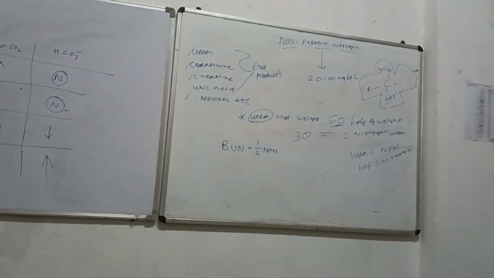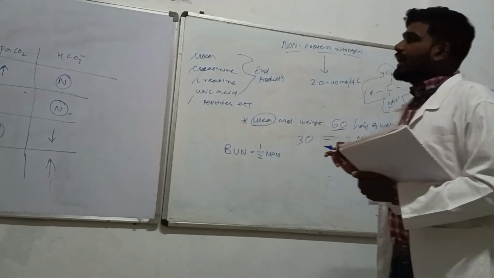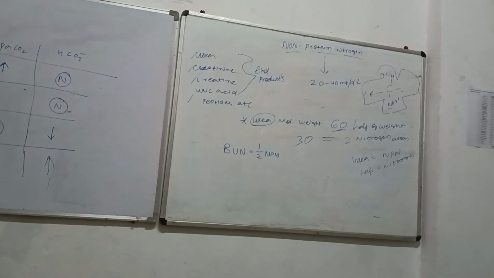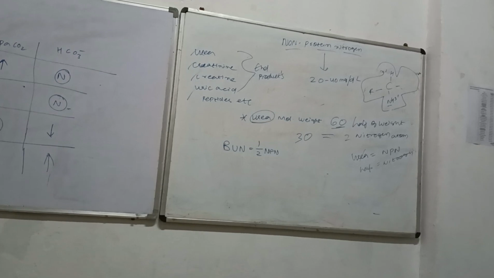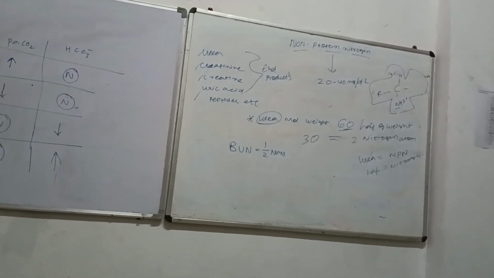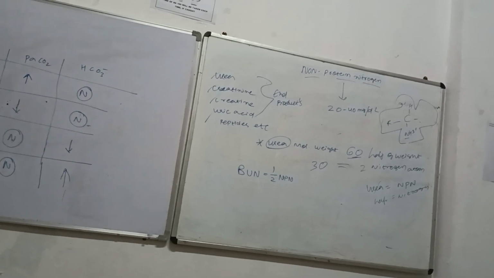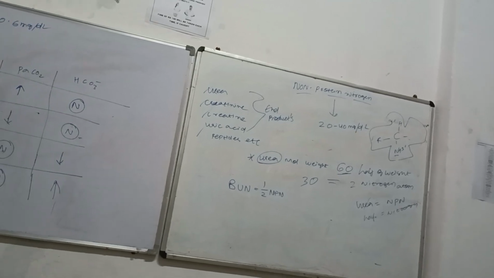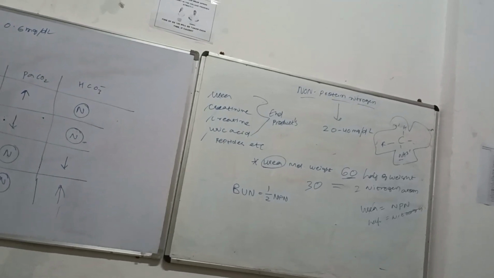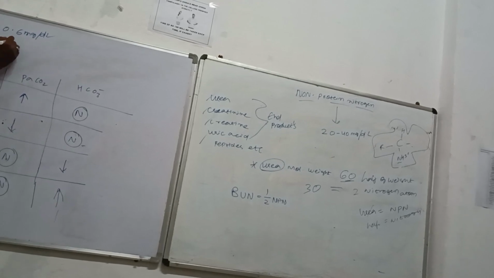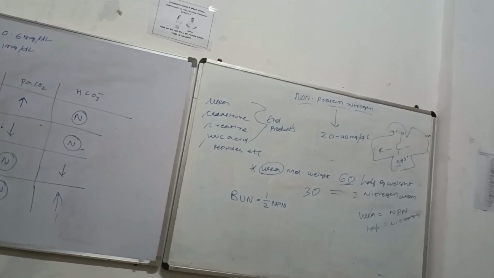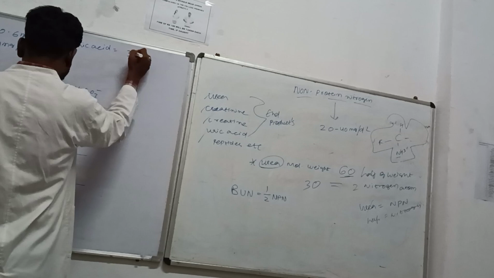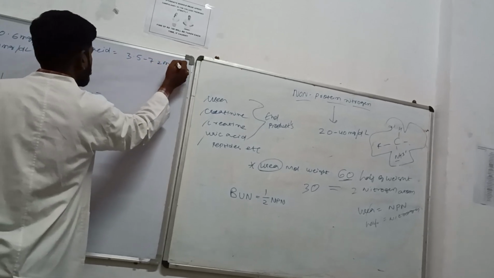Blood urea nitrogen. Now there are certain normal values. I want you to write them down somewhere. It will be easy for you because in the 3 marks and 2 marks questions it has been asked repeatedly. In the serum, creatinine is about 1 milligram per deciliter. Uric acid is about 3.5 to 7 milligrams per deciliter.